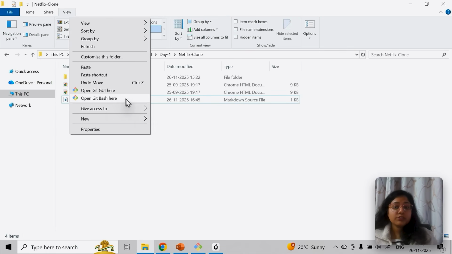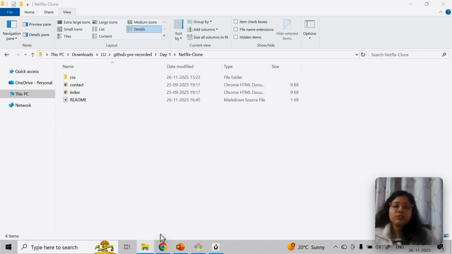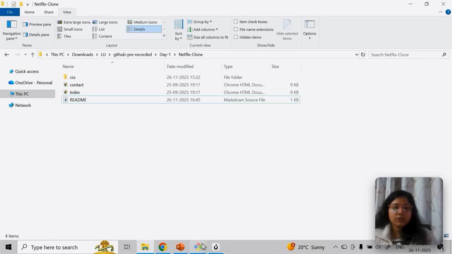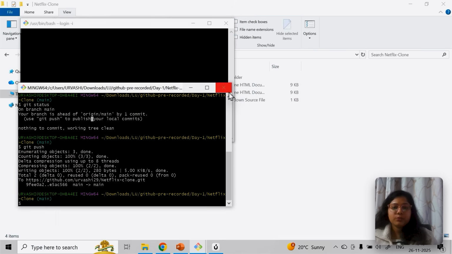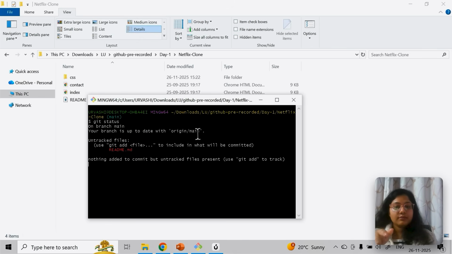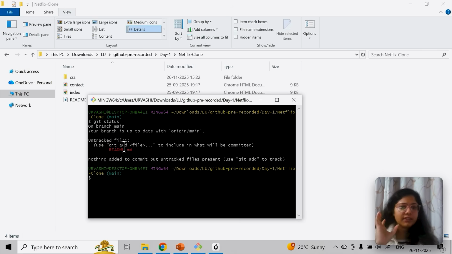Now, since I've made some changes, I'll go to Git Bash. Just remember the commands we have seen whenever you are making a change to an existing one. I already had it open, but anyway, I'll close it. I'll say git status. You can see that a file has been updated. If something has been updated, everything will come. Even if you change just one space in a file, that change will also come. So git add whatever you have changed, let's say readme. Just make sure the spelling is correct. Okay, readme file I have added.